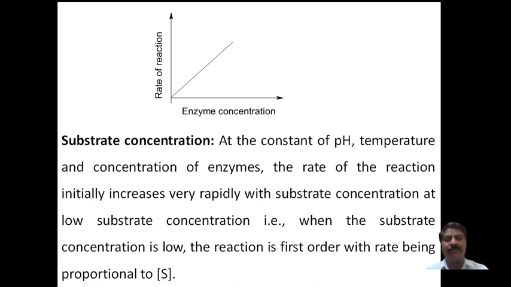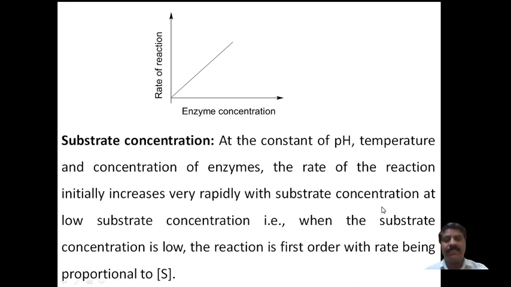Therefore, all the active centers are occupied. All molecules are blocked, so all active centers are occupied. There are no free active centers left. Then the rate of the reaction becomes constant. Therefore, we say that the rate of the reaction initially increases very rapidly with substrate concentration at low concentration.